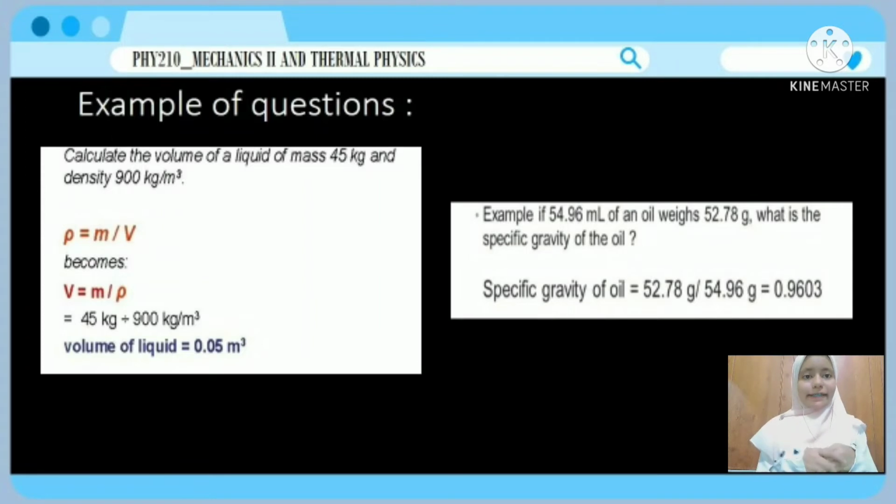Next question: if 54.96 milliliter of an oil weighs 52.78 gram, what is the specific gravity of the oil? Specific gravity of the oil is equal to 52.78 gram over 54.96 gram, which is equal to 0.9603. So that's the specific gravity for the oil.